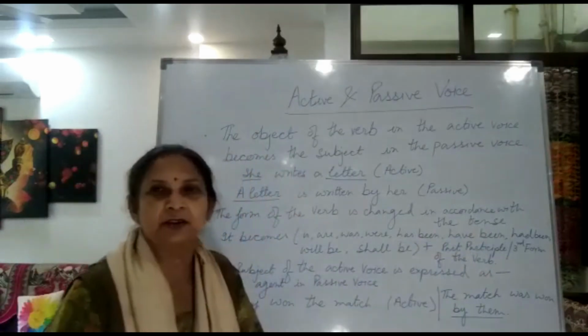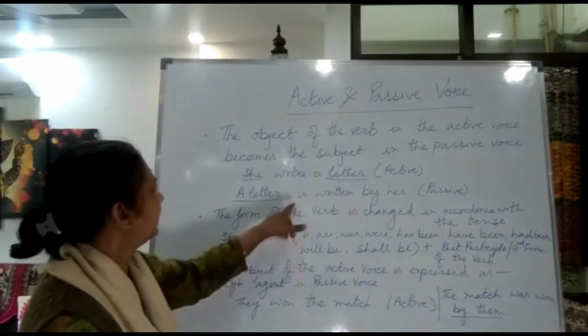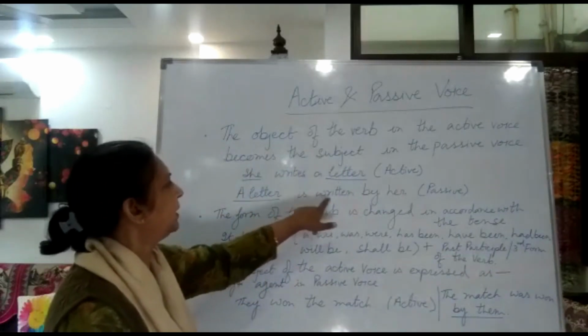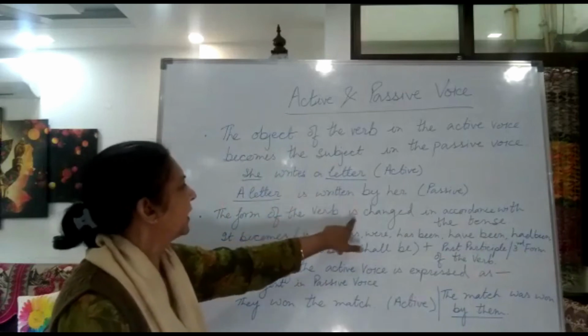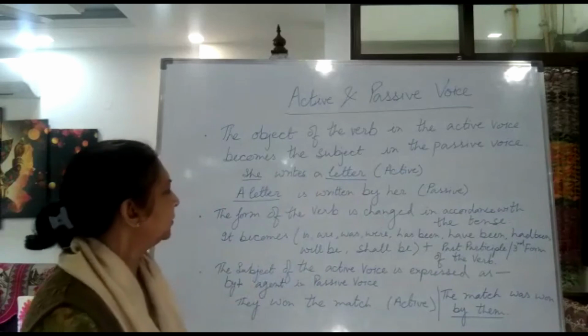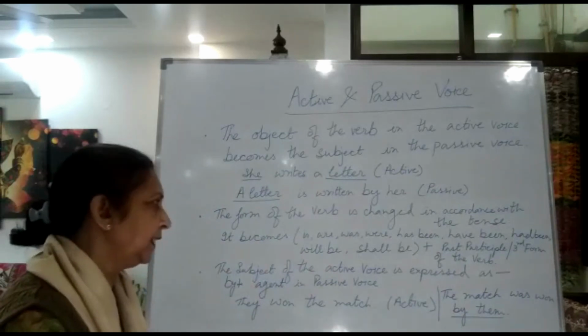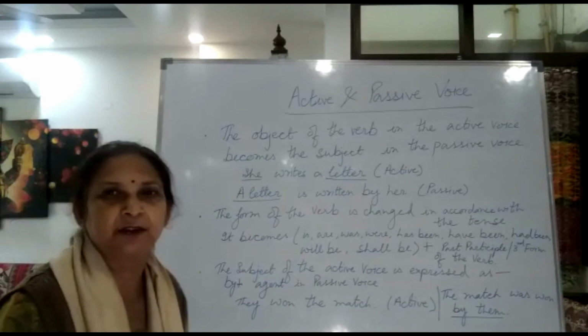Past participle is also called the third form of the verb. Like, it is written: is plus the third form of the verb. Okay. So in the passive voice it is written according to the tense: be verb plus the third form of the verb.